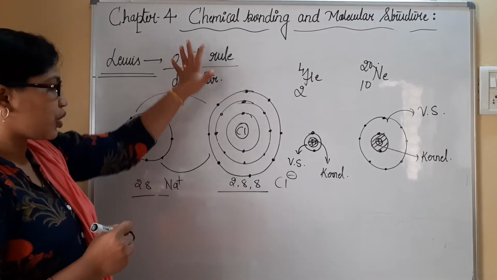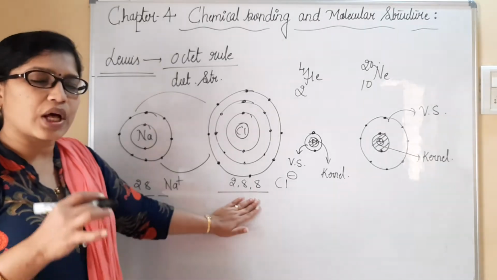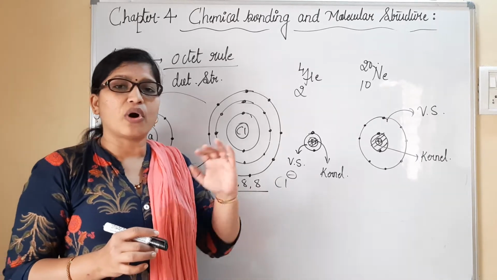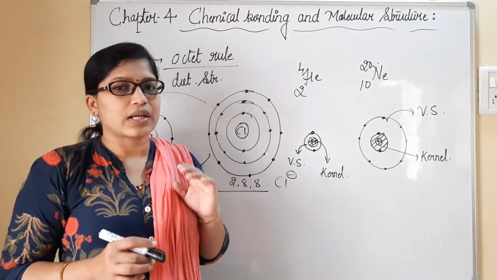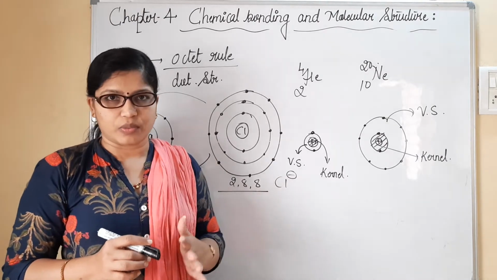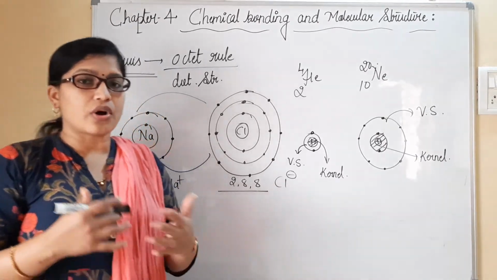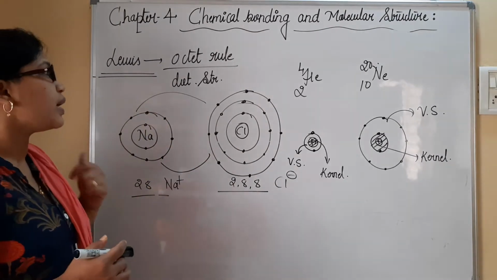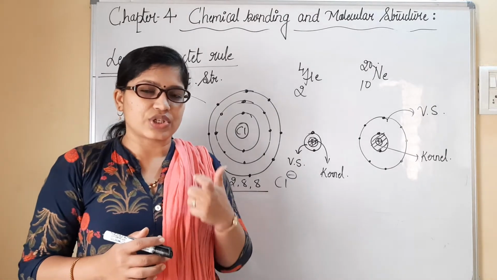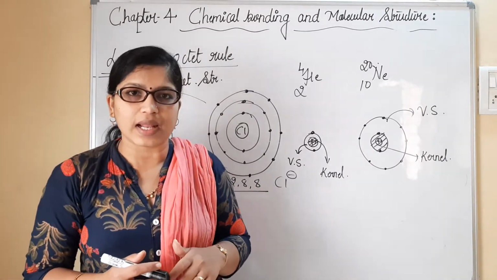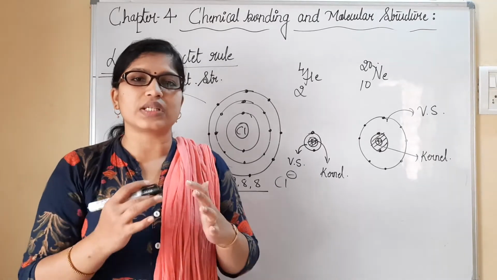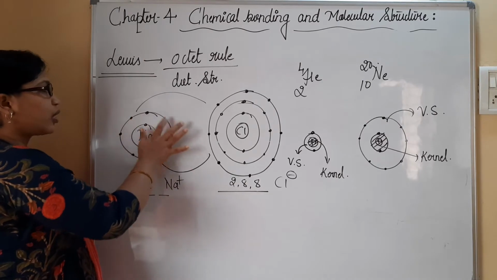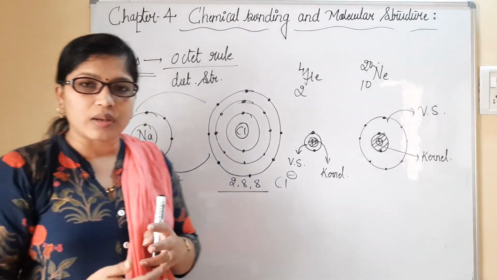And once such an octet has been attained by any species, in the molecular form, the atomic form or the ionic form, all of those are considered to be stable configuration compounds. This statement, the octet concept, was given by Lewis. He has also explained the dot structure, the Lewis dot structure for the elements, and how we are supposed to represent the elements. Every time we cannot go on writing the whole structure and all these dots while showing chemical bonding.